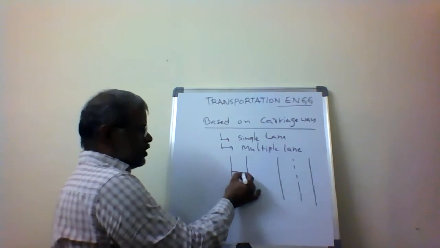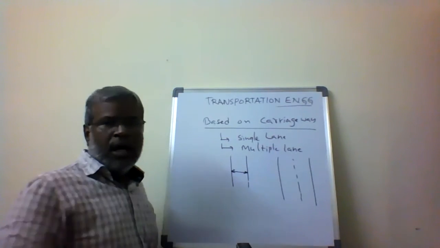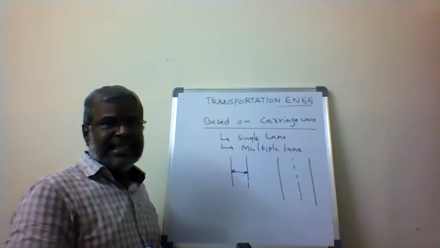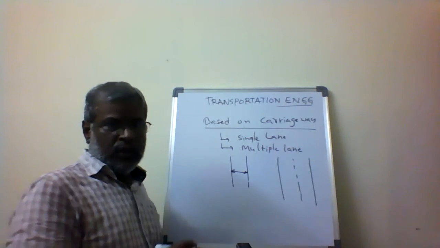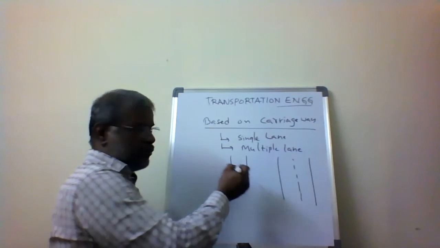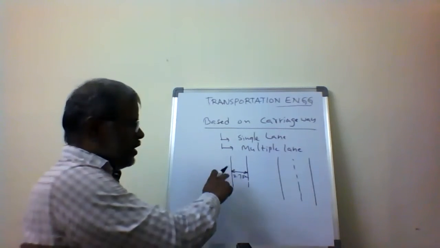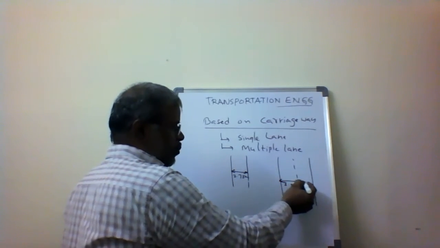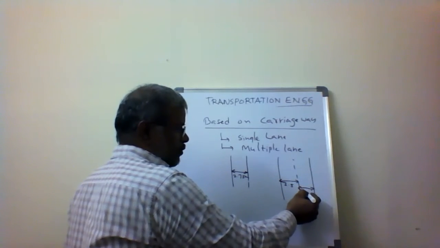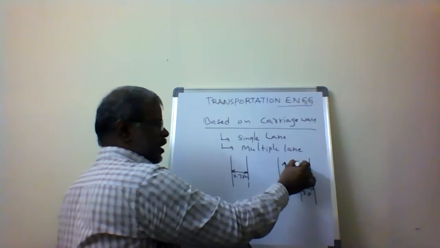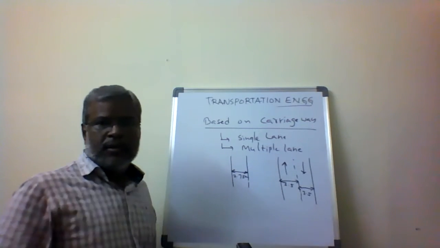Here this is the only width of the road available for the vehicles, that's why we call it a single lane or single carriageway. Here the width of the road is almost 3.75 meters. Here the width of the road is 3.5 and 3.5, meaning one is used for one direction of vehicles and the other for the other direction.